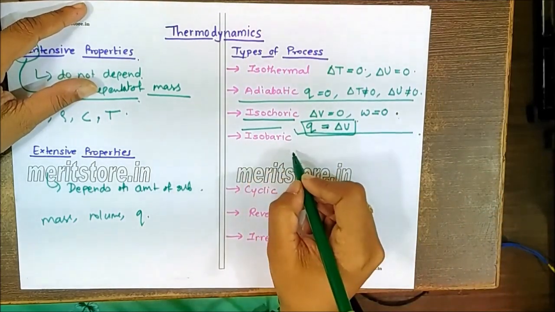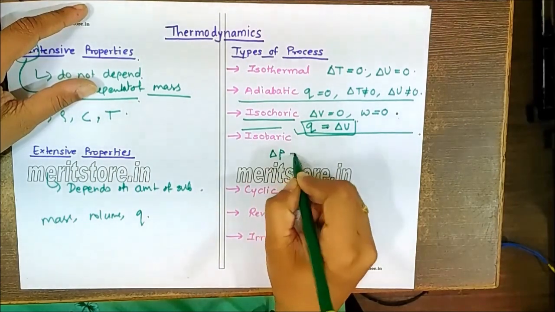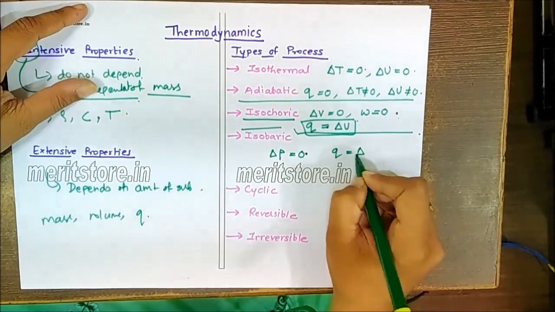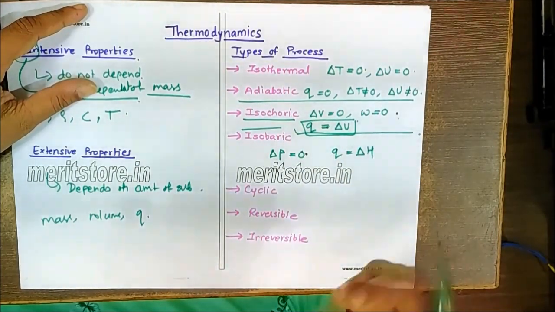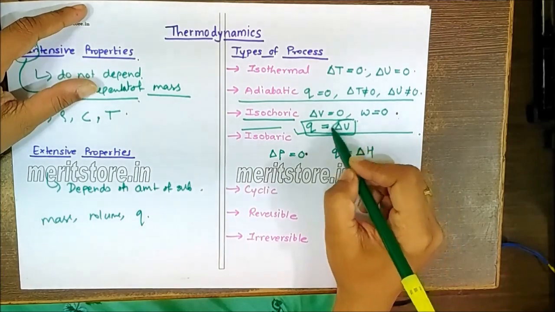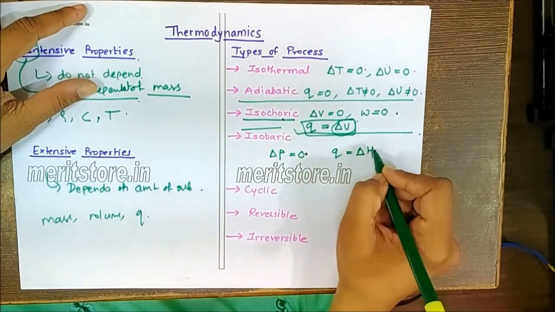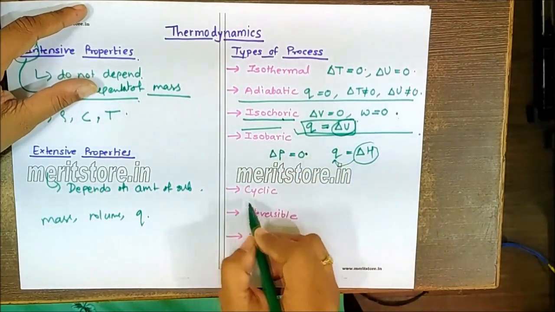In case of the isobaric process, where the pressure remains constant, so delta P is equal to 0, the Q is related to delta H. So remember, delta U is equal to the heat exchange at constant volume, while delta H is the heat exchange at constant pressure.